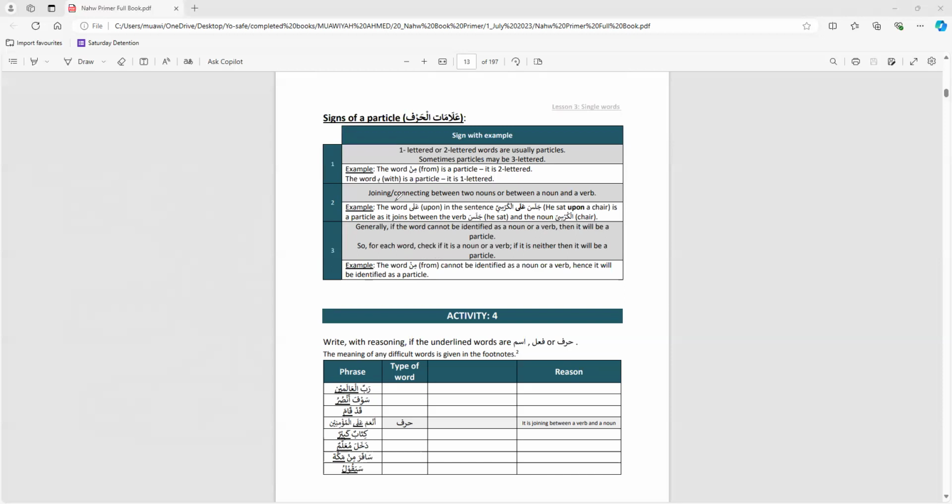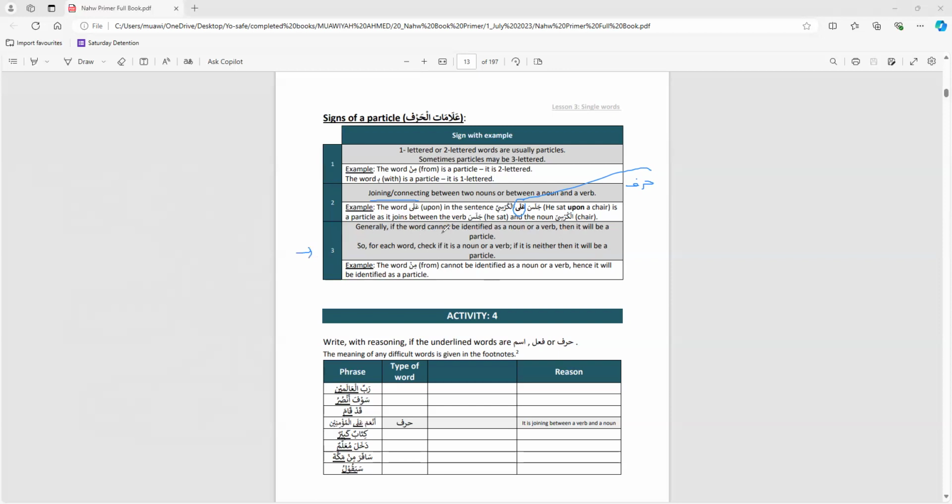Number 2, the purpose of particles is joining between two nouns or between a noun and a verb. We've already discussed this before as well. For example, jalasa ala al-kursi. He sat upon the chair. It breaks the meaning down for each one in the notes. So jalasa, he sat, that's a verb. Kursi is a chair. And ala is joining the two. So that's a harf. And number 3, we'll read through this one.